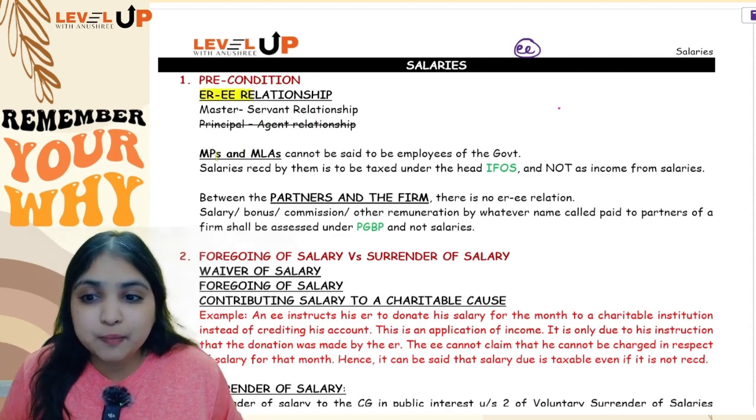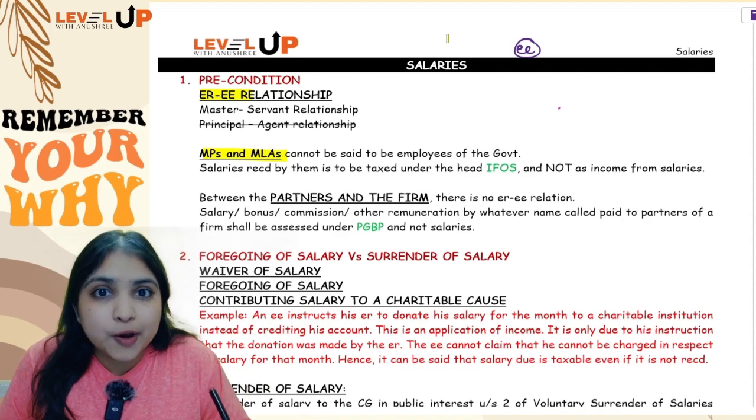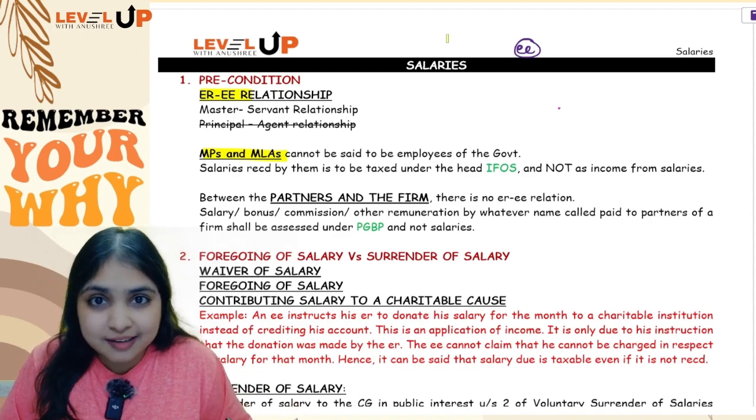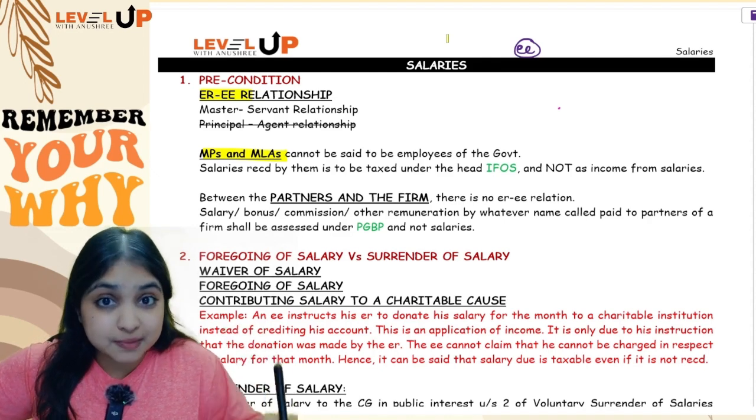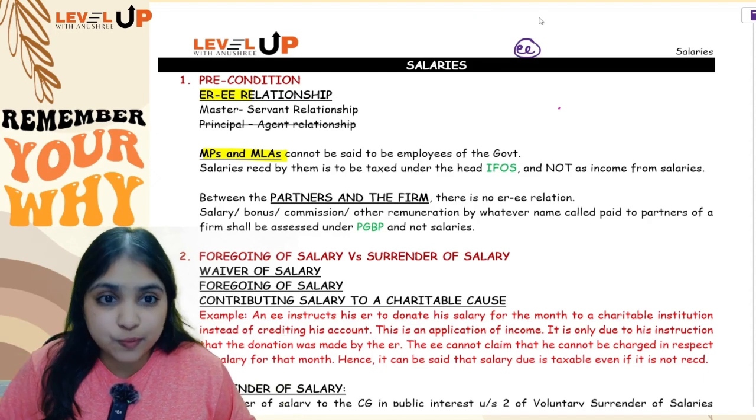Then comes my second point. What about MPs and MLAs? See, we can't call MPs and MLAs employees of the government. So there is no employer-employee relationship, which means no salaries head. First of all, the salaries head is eliminated. Then what about their incomes? Their incomes will be taxed under which head? Their incomes will be taxed under the IFOS head. Let me give you the IFOS revision also now itself.